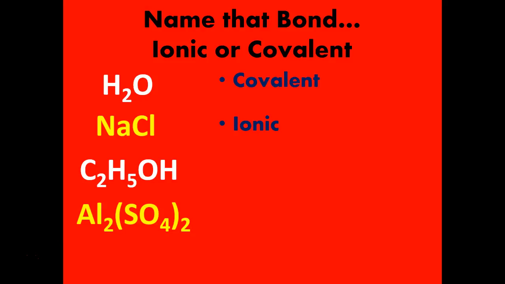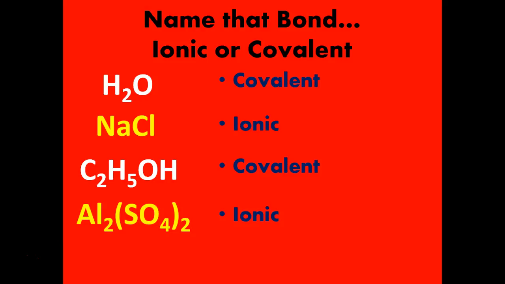This next one, C2H5OH, is covalent because they're all nonmetals. Carbon is a nonmetal, hydrogen is a nonmetal, oxygen is a nonmetal, and hydrogen, again, that's that 6th hydrogen on there, is a nonmetal as well. And so if they're all nonmetals, it's going to be covalent. And then this one here is a little bit different. It's got aluminum in it, which is a metal, and then it's got some nonmetals in there, so that clues us into the fact that it's going to be ionic.